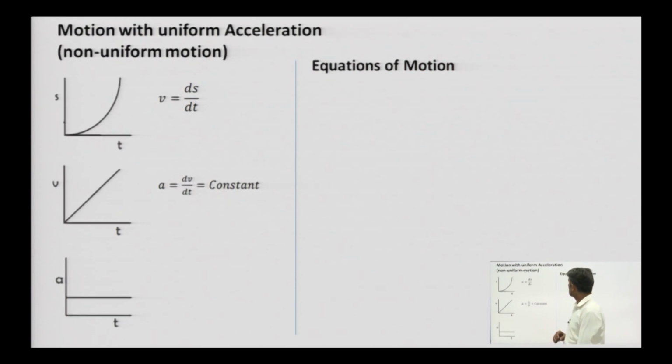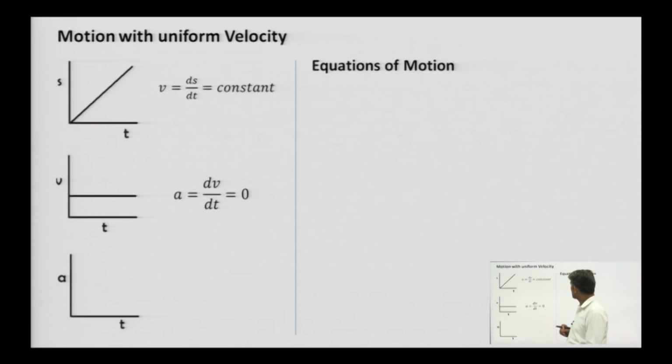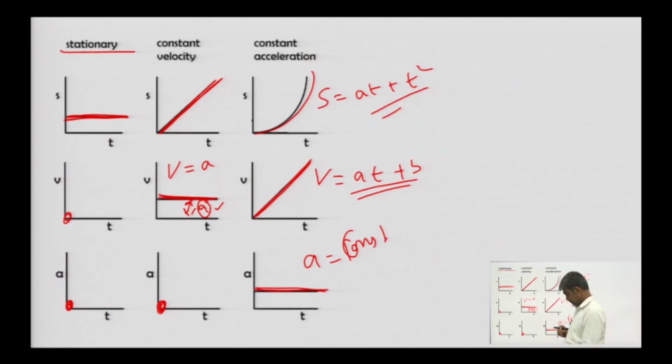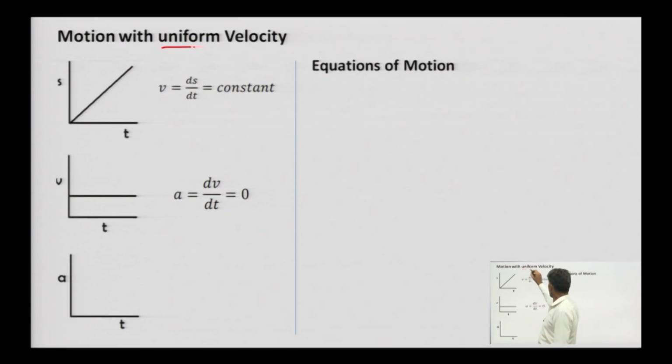So first of all we will derive the equation of motion, in case of uniform velocity. What will be the equation of motion for uniform velocity?